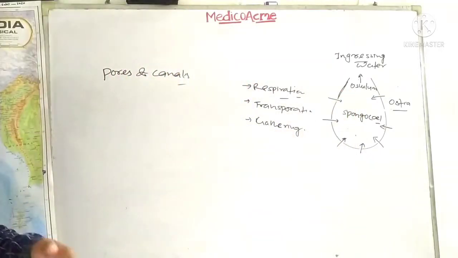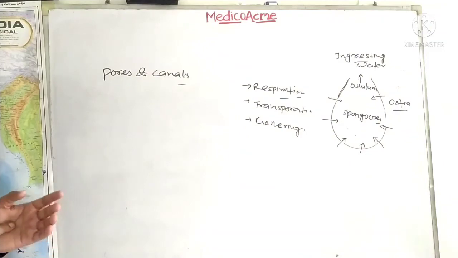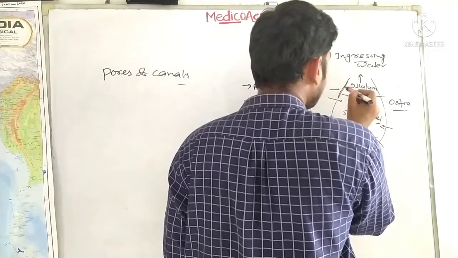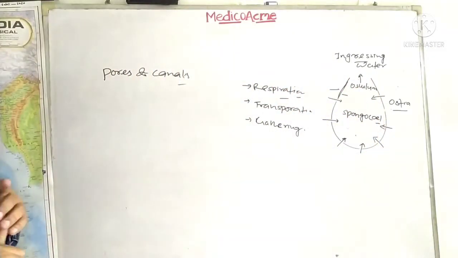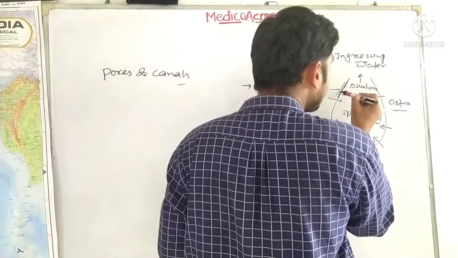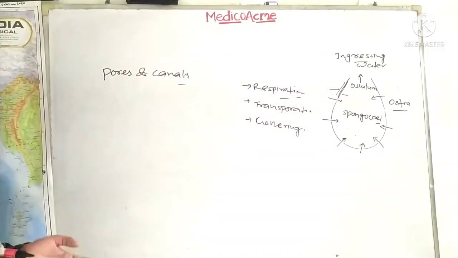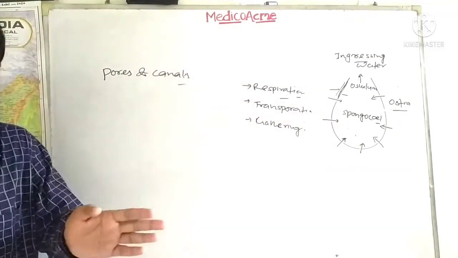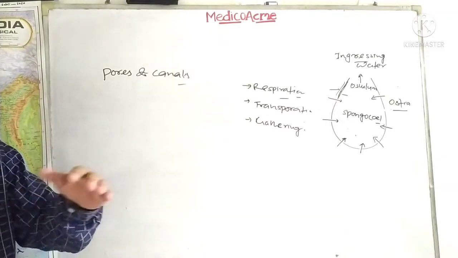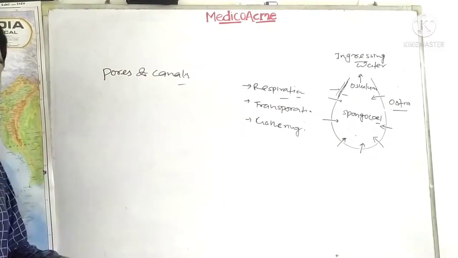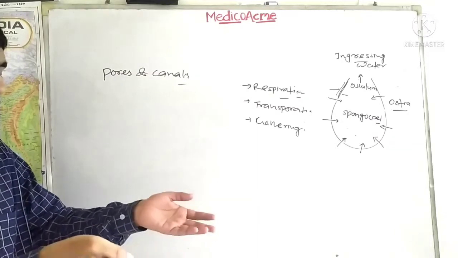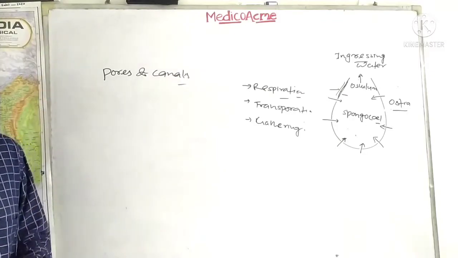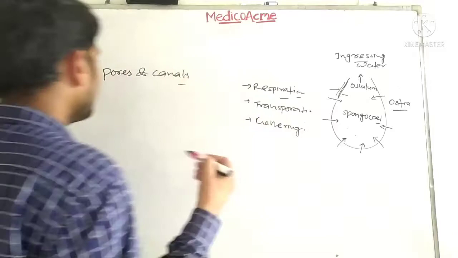What are choanocytes? You can go to my previous lecture to see the choanocytes and different types of cells. Just for overview, there are two layers, it is a diploblastic animal. The outer layer is called the pinacoderm, and the internal layer is called the gastroderm. The gastroderm is lined by the collar cells or choanocytes. These choanocytes are flagellated, and the flagella help the organism gather food by their movement. These food materials are then used for assimilation and to form energy. So the water canal is very important.